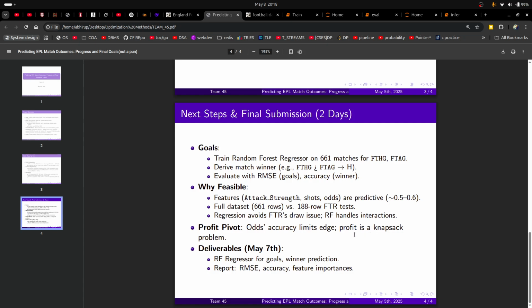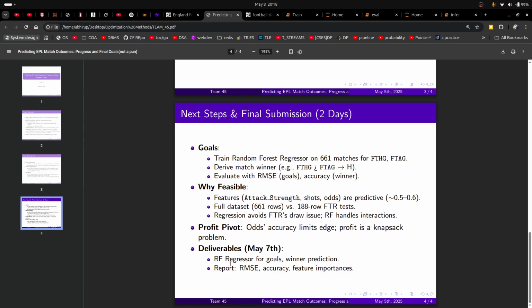So we decided not to do the bookmaker prediction betting part because it's just a knapsack problem. It reduces to: if you're given an amount of money, which bets should you place to maximize your profit? Since our predictions are always in alignment with the bookmaker odds, it didn't seem necessary to actually build that, because anybody can do that. So that would not be something novel.